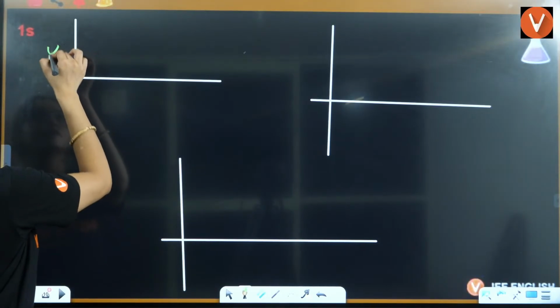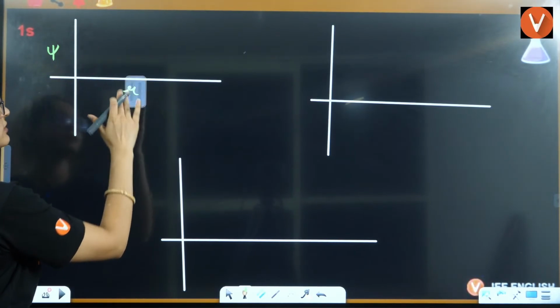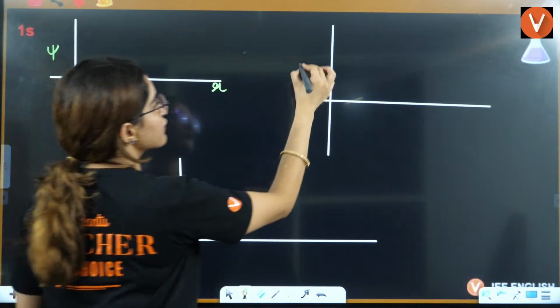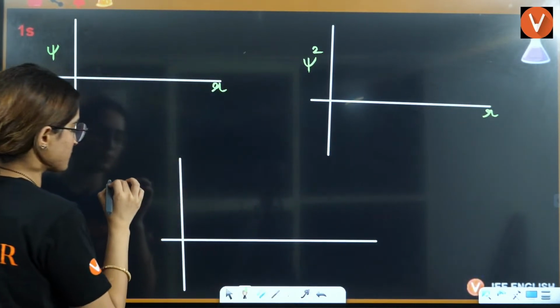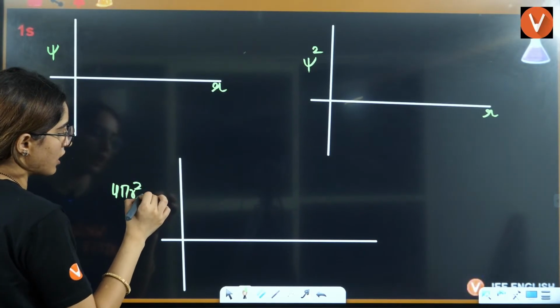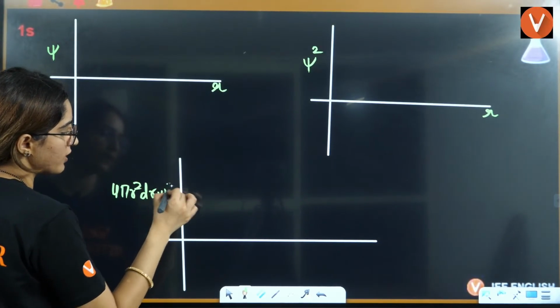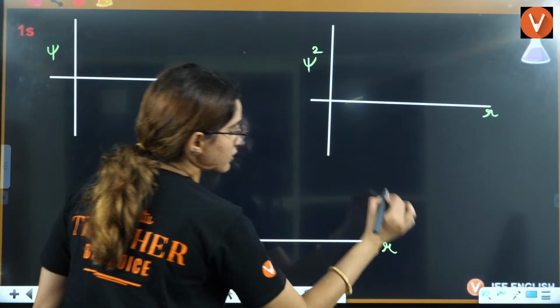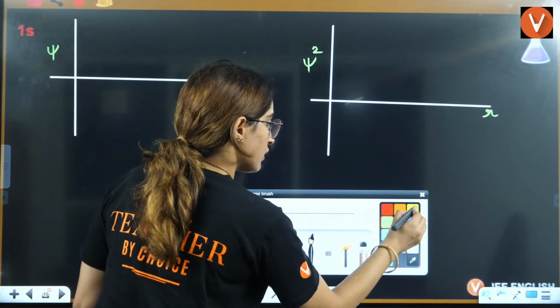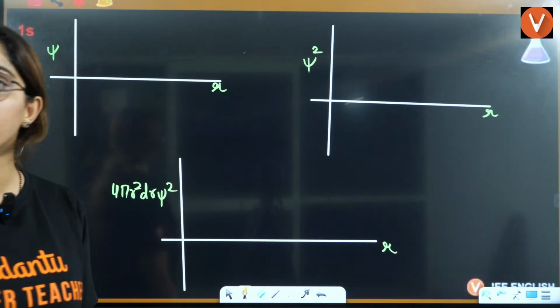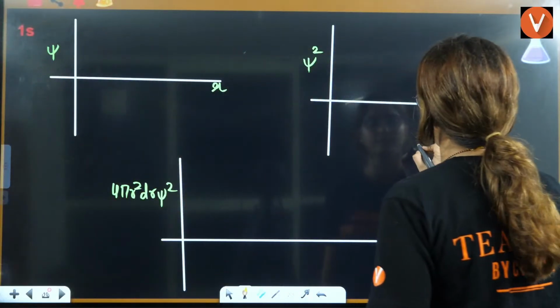So one graph is between psi and r. Another graph is between psi square and r. Then the third graph is between 4 pi r square dr psi square and r. Now, we are talking about the 1s orbital.